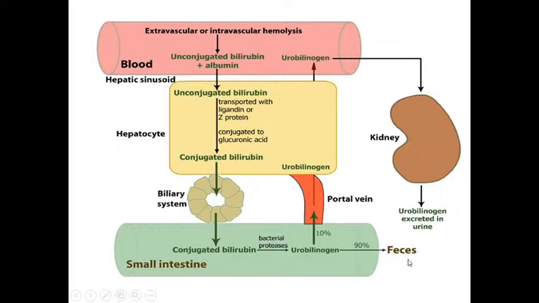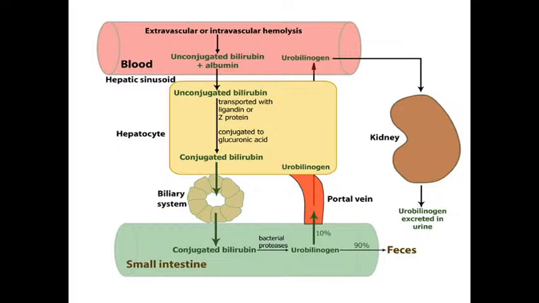Okay, now here the normal color of the feces is because of the presence of stercobilinogen, and the normal color of the urine is due to the presence of urobilinogen. And what are this urobilinogen and stercobilinogen? These are derived from the conjugated bilirubin in the small intestine.